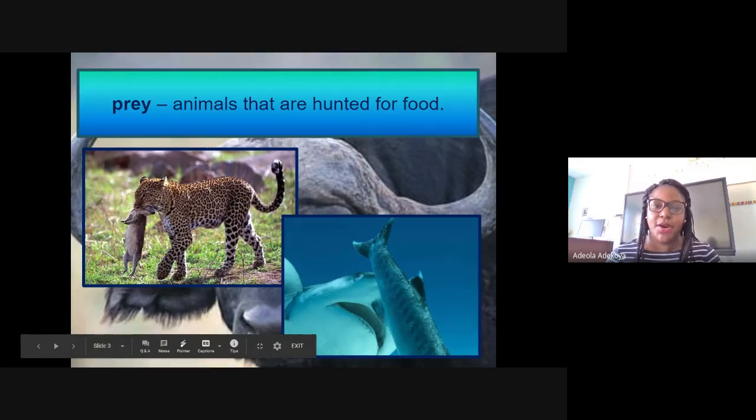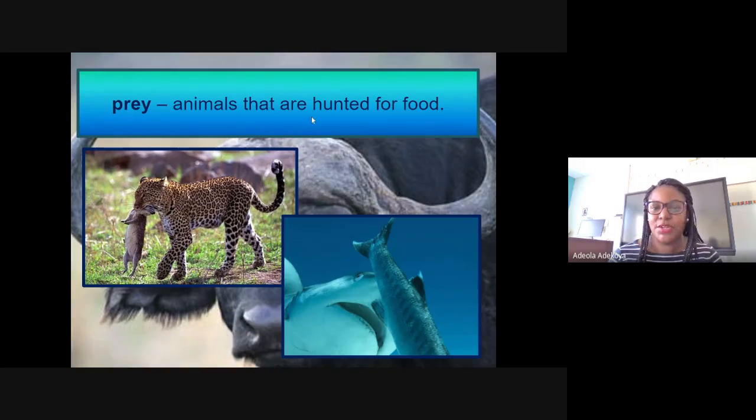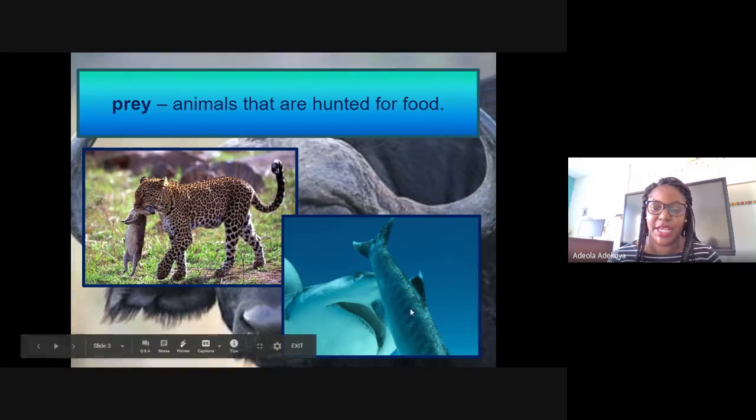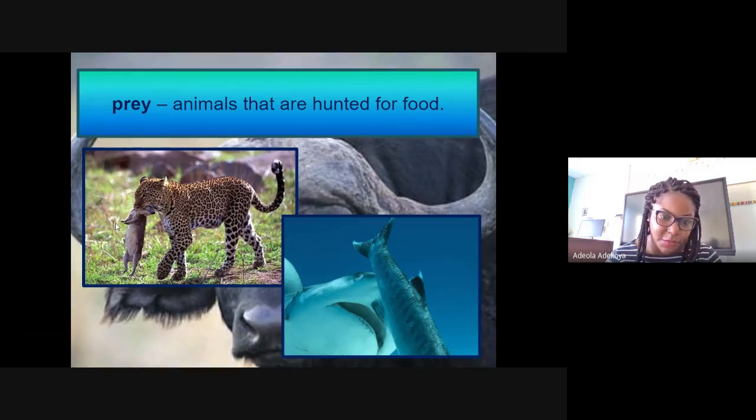And so, what are prey? Prey are animals that are hunted for food. So, like we can see here, this fish right here has been hunted by this shark. And whatever this animal is hunted by this big cat over here. So, the relationship between predator and prey: a predator hunts for a prey, and then the prey is the hunted.